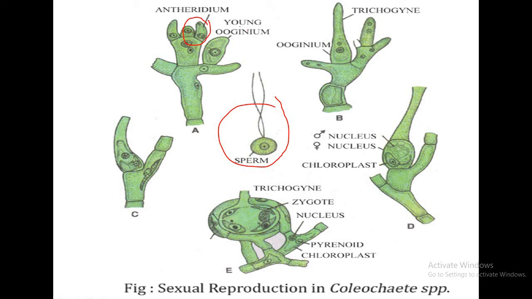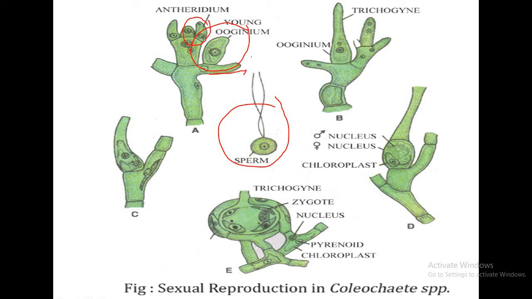Oogonia, just like this, also develop at the tip of lateral branches. The oogonium appears lateral in position due to division of lower cells in different directions, but in discoid species there is a different structure of oogonium. In erect thalli, the oogonium has a trichogyne and a basal part, while in the discoid species the trichogyne is absent.